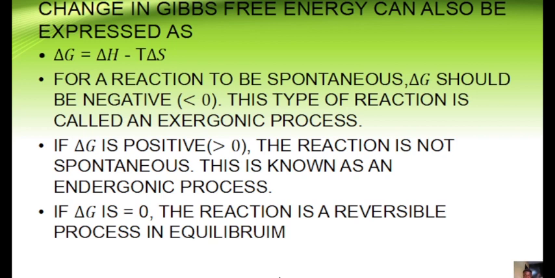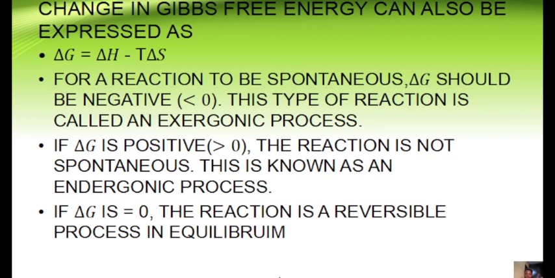This type of reaction is also referred to as an exergonic process. So if we want to restate the second law of thermodynamics, we can say that for a reaction to be spontaneous, the change in Gibbs free energy must be negative.